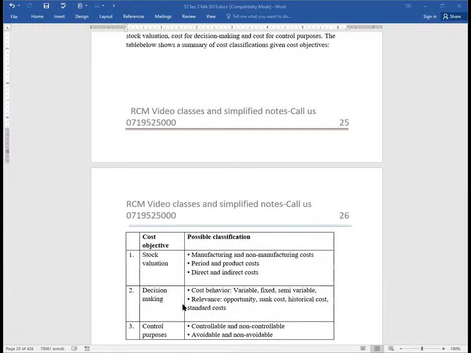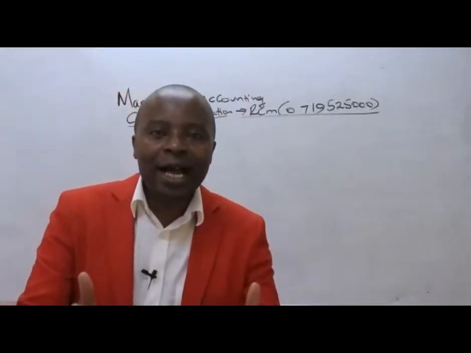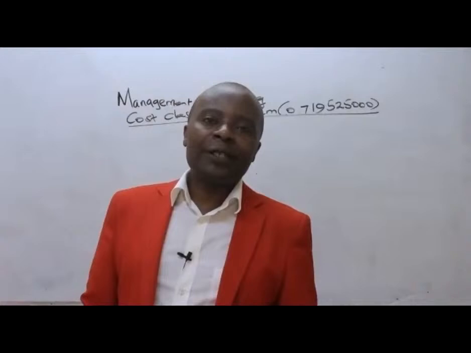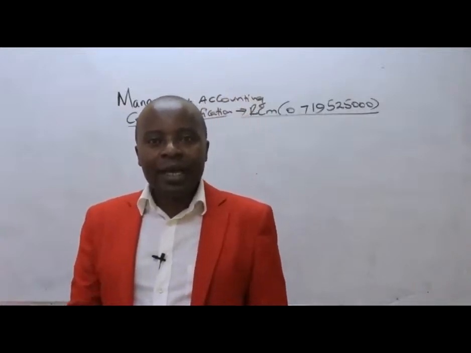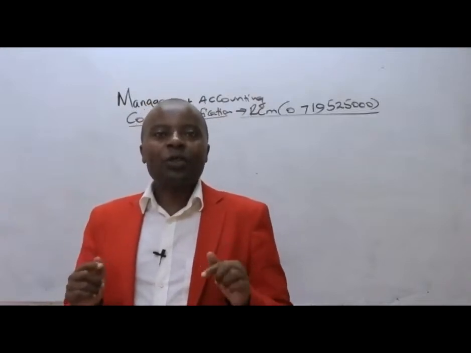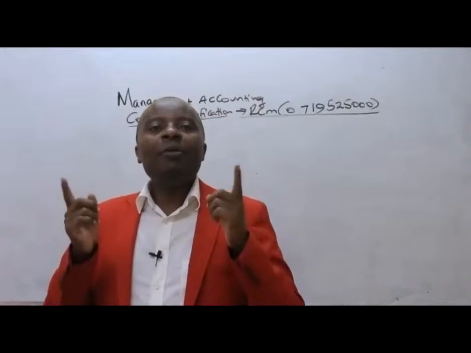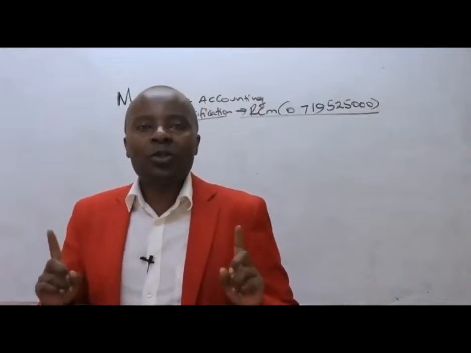Then we have a cost objective. Our cost is to control. If it is to control, then we shall be having our cost classifications being controllable, stroke non-controllable, and as we shall be seeing, controllable costs are those costs that are at the arm's length of management. So the management has got a say over them. The management must authorize, so they are in authority. They are able to influence controllable costs.